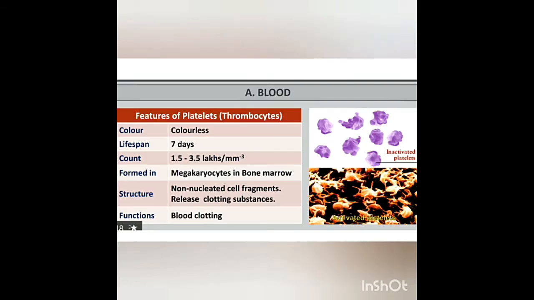Blood platelets are thrombocytes. These are small and colorless. They do not have a nucleus. There are about 250,000 to 4 lakh platelets per cubic millimeter of blood. Lifespan of platelets is 8 to 10 days. They play an important role in clotting of blood. Platelets form a clot at the site of injury and prevent blood loss.